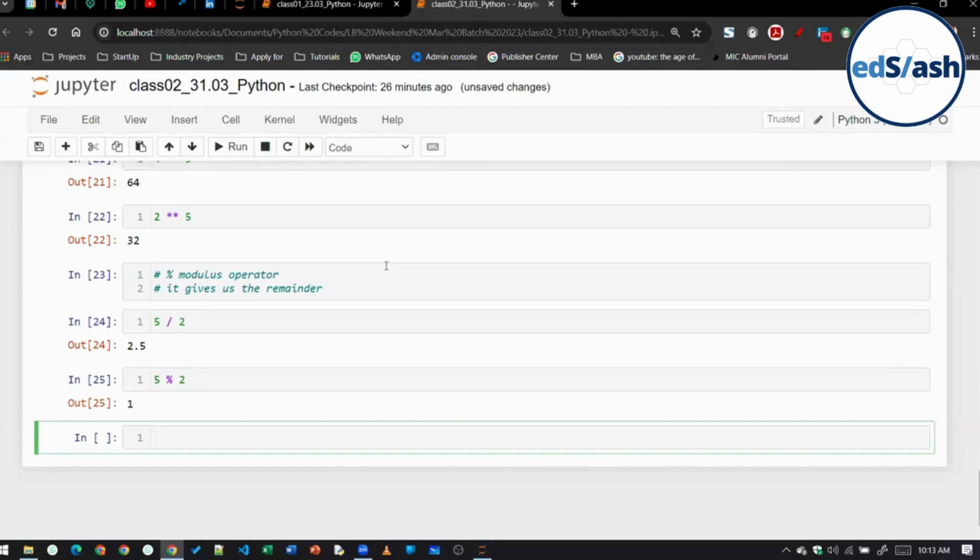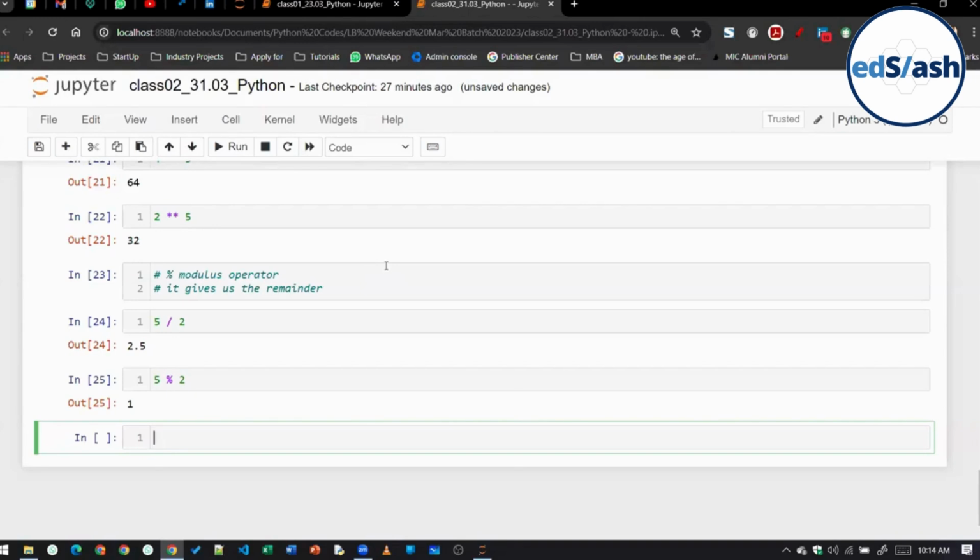One application of calculating the remainder is to check whether a number is odd or even. If we divide a number by 2 and get a remainder of 0, the number is even. If we get a remainder of 1, the number is odd, right? So if you want to check if a number is even or odd, you can use the modulus operator.